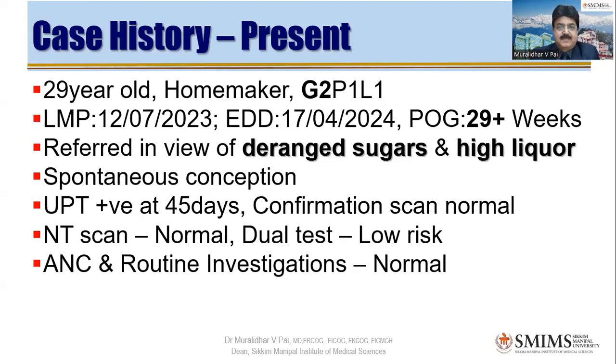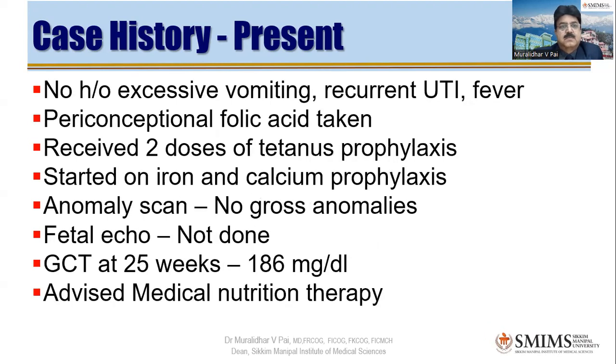Confirmation and NT scans were normal. Aneuploidy screening showed low risk, and her routine investigations were all normal. In the first and second trimester, she never had complaints of excessive vomiting, recurrent UTI, or fever. Periconceptional folic acid was taken, and she had received tetanus prophylaxis and was started on iron and calcium prophylaxis also. Anomaly scan showed no gross anomalies. However, fetal echo was not done for this patient.